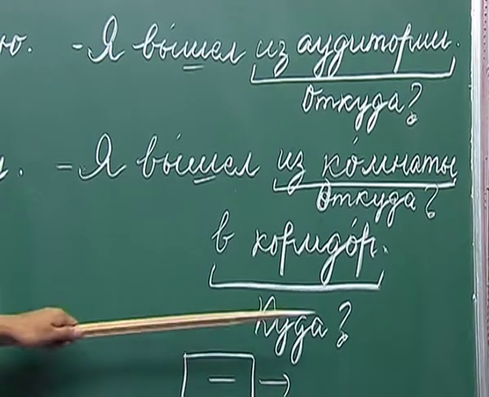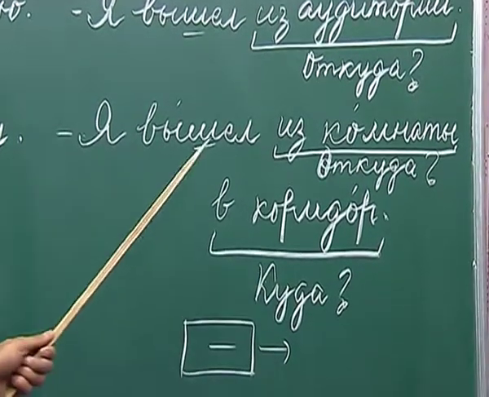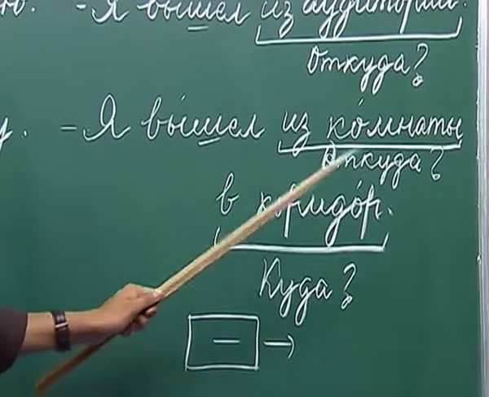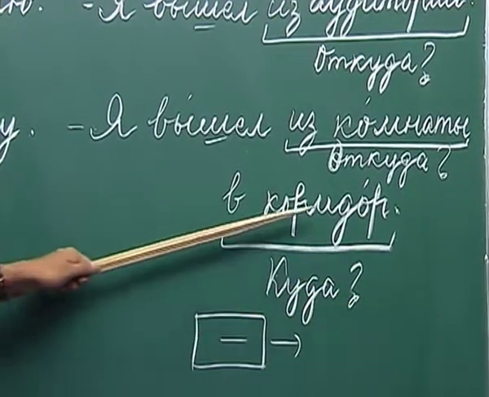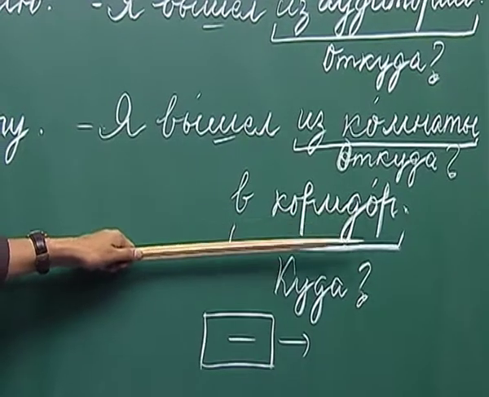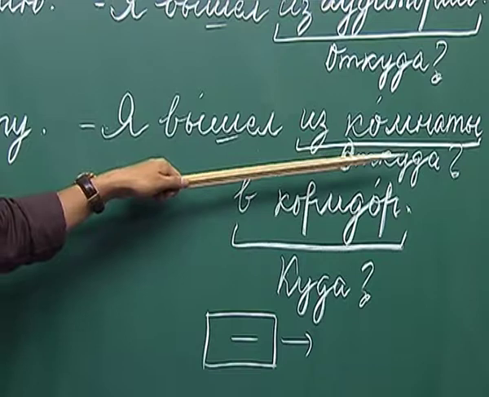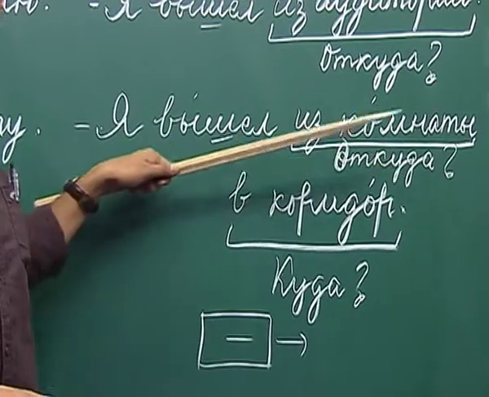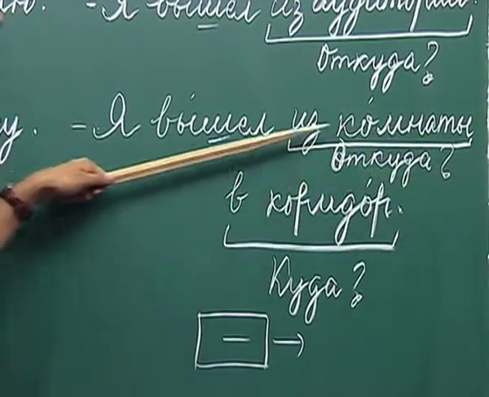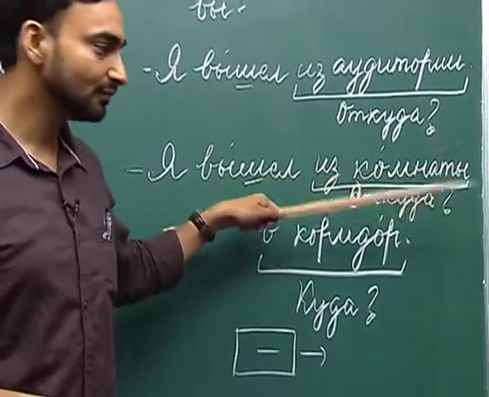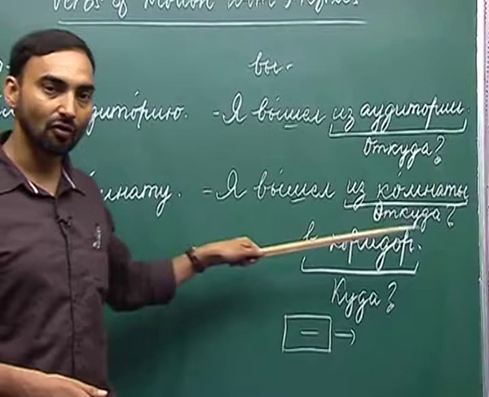So, when we answer kuda, we use the prepositions va or na plus the noun in the accusative case. That is why koridor, which is a masculine noun, has not changed its form. And when we answer atkuda, we use is plus genitive case. Is komnati, from the room, and here to the corridor.